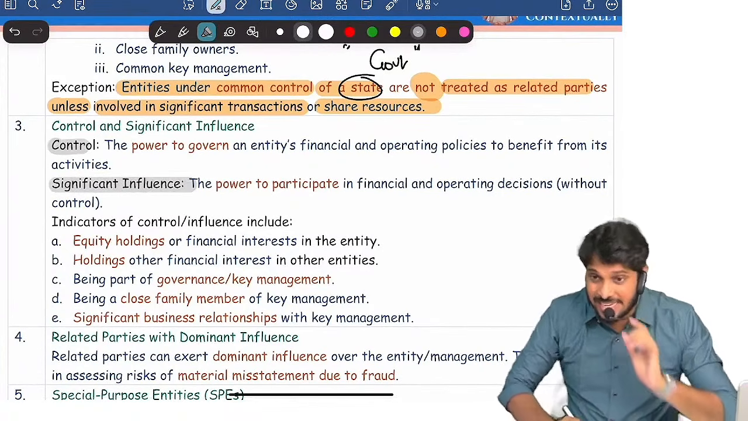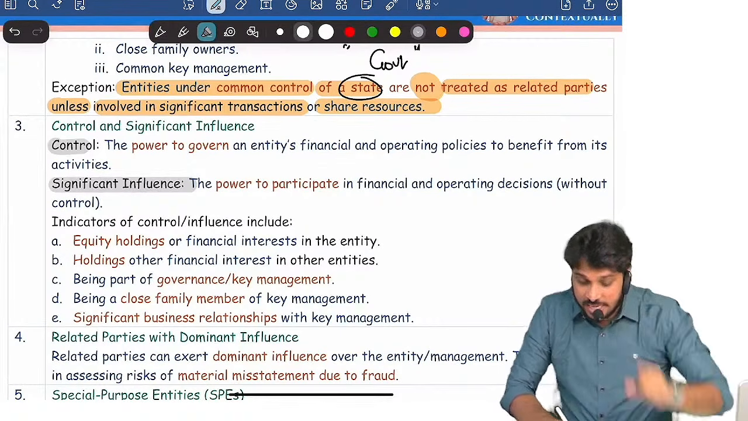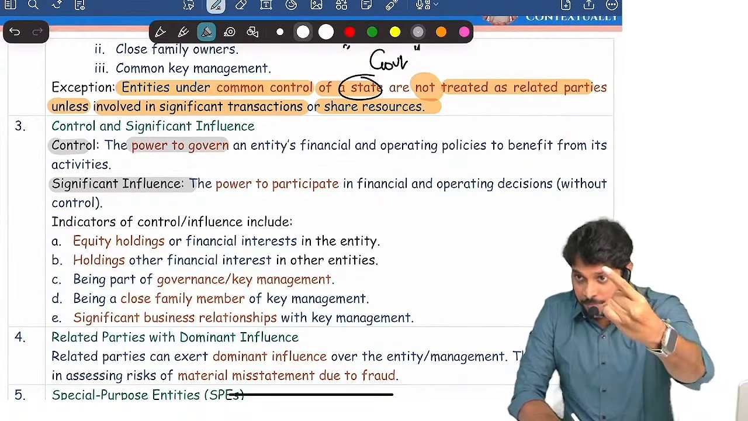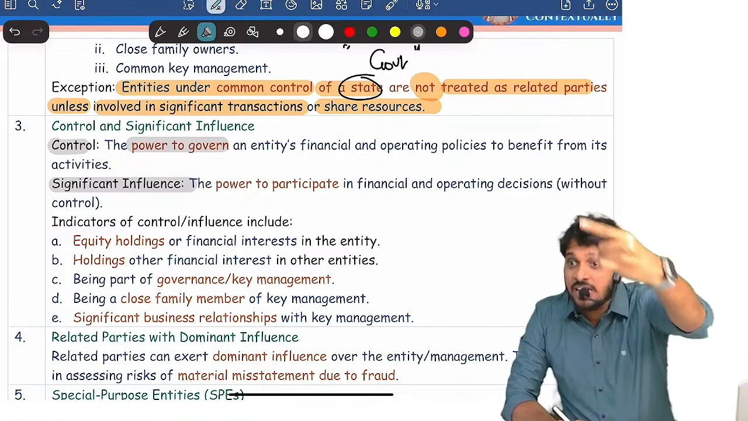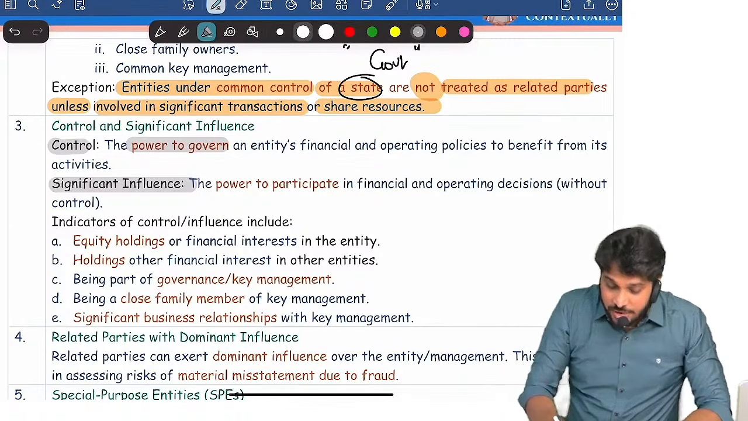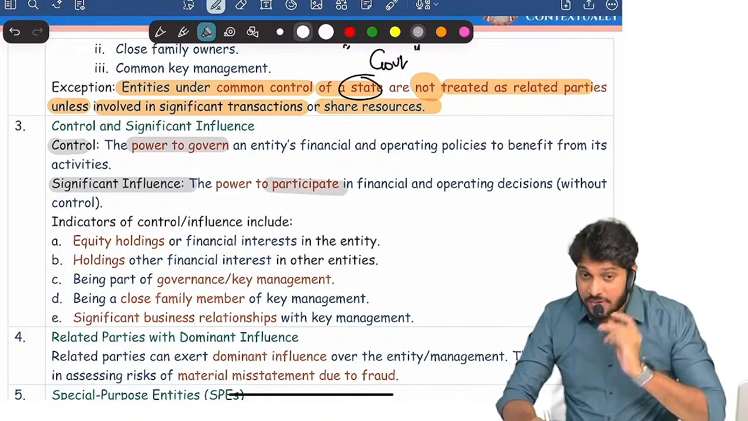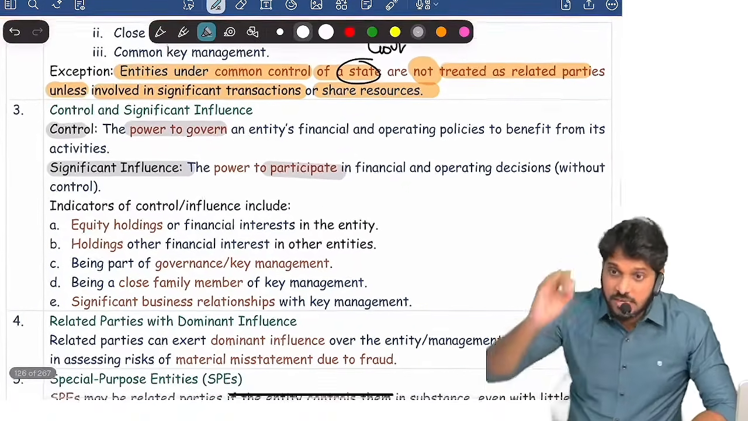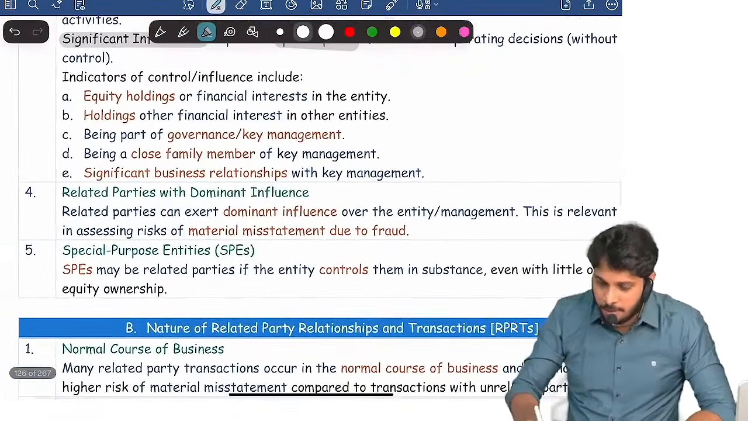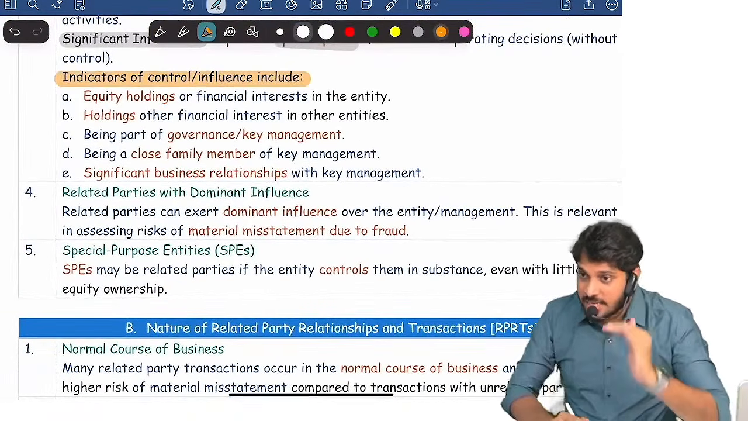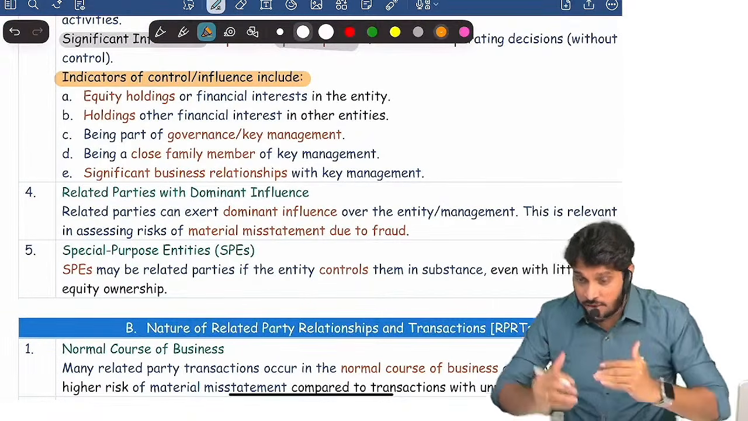Now, what do you mean by control? What do you mean by significant influence? For control, the keyword is power to govern. Whereas for significant influence, the keyword is participate. The power to participate is the keyword in significant influence. Are you clear?